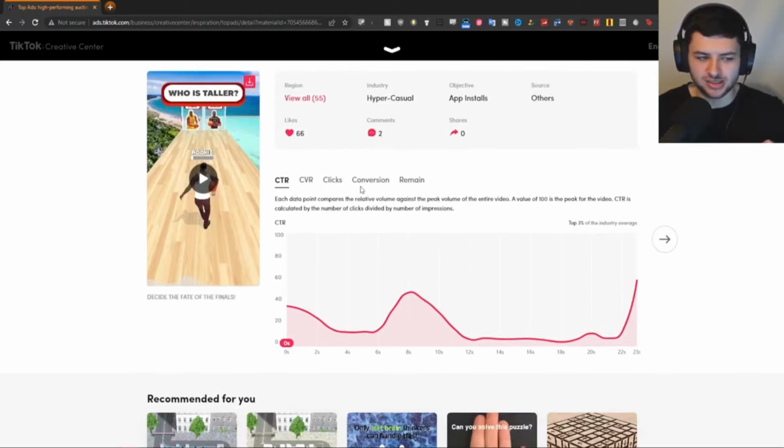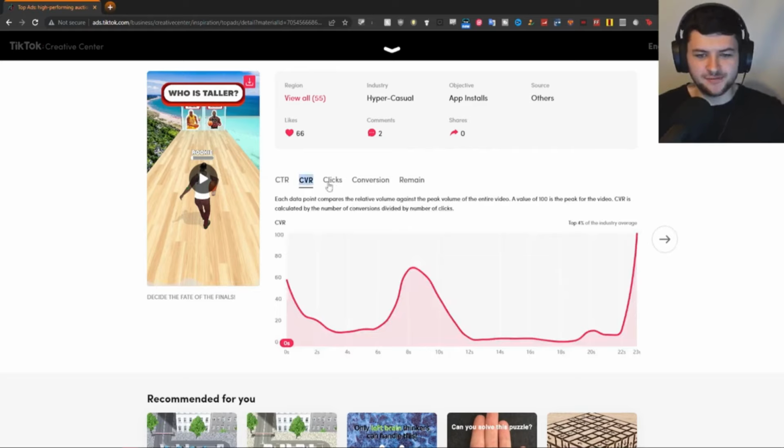But the thing which we're interested in most is this graph over here, because this graph allows us to see some interesting data. So we have CTR, which is click-through rate. This is pretty useful. Each data point compares the relative volume against the peak volume of the entire video. A value of 100 is the peak for the video. CTR is calculated by the number of clicks divided by the number of impressions. So click-through rate is going to be useful. We have the CVR here. So CVR is our conversion rate. That's what it stands for. So CVR is calculated by the number of conversions divided by the number of clicks.